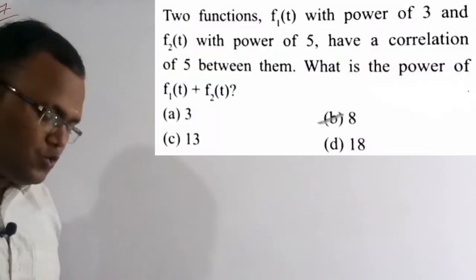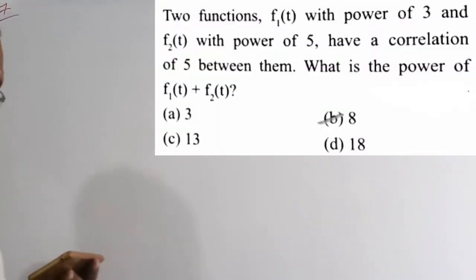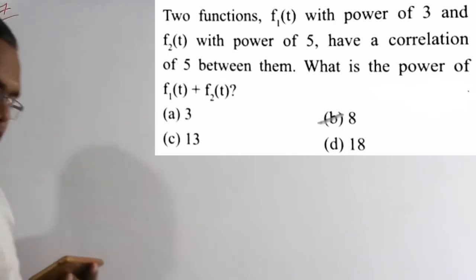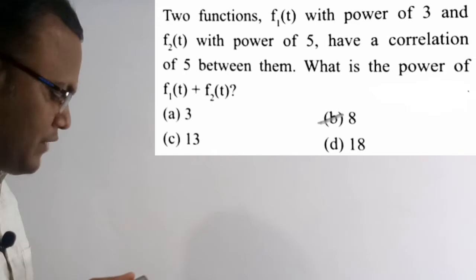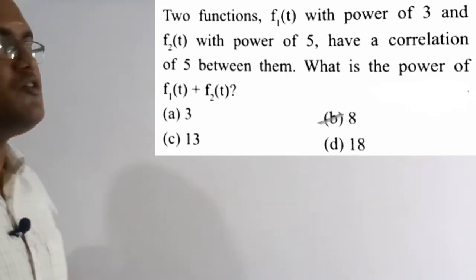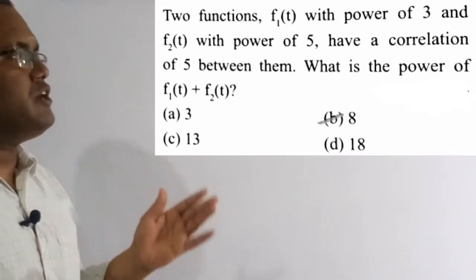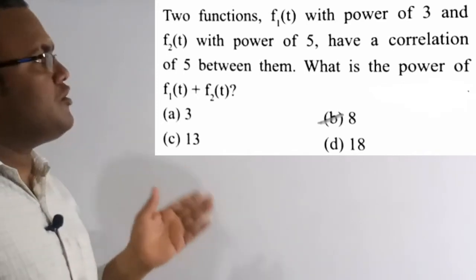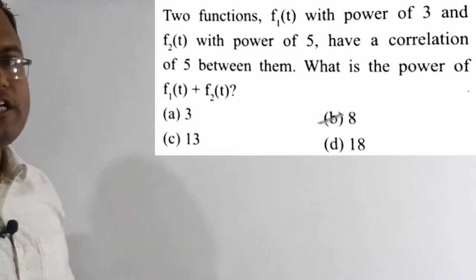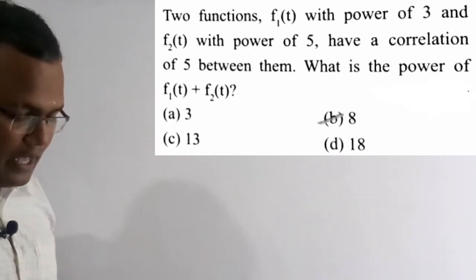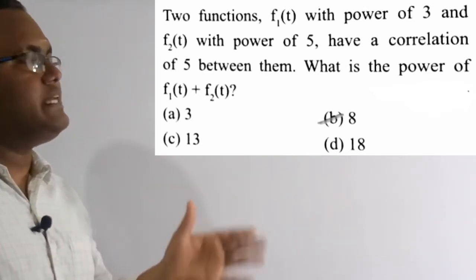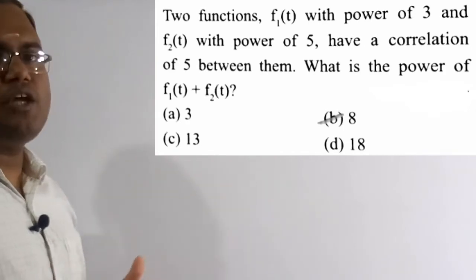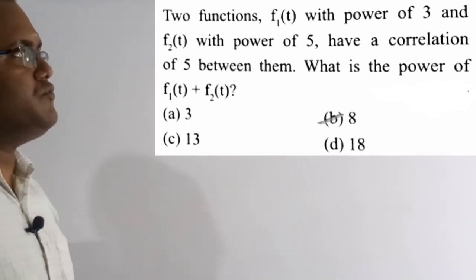See the question here. Two functions, f1 of t with the power of 3 and f2 of t with the power of 5, have a correlation of 5 between them. Then what is the power of f1 of t plus f2 of t? In the question they have given that f1 of t has a power of 3 and f2 of t has a power of 5, and the correlation between these two signals has a value of 5. Now we need to find the power of the summation of f1 of t and f2 of t.